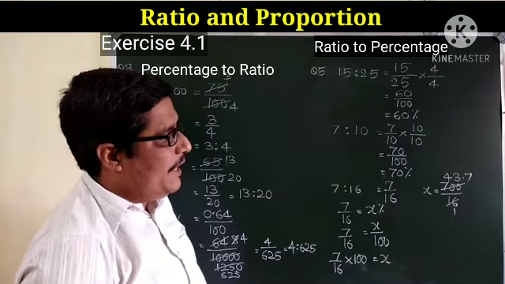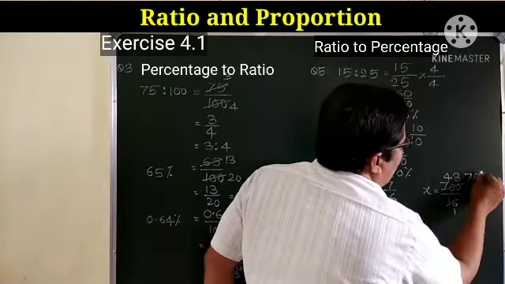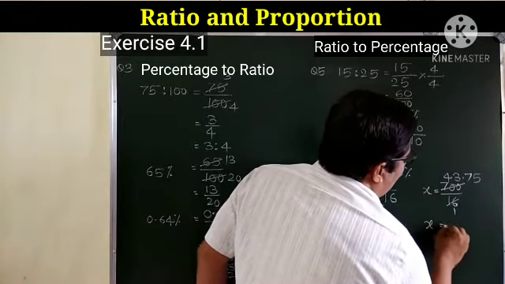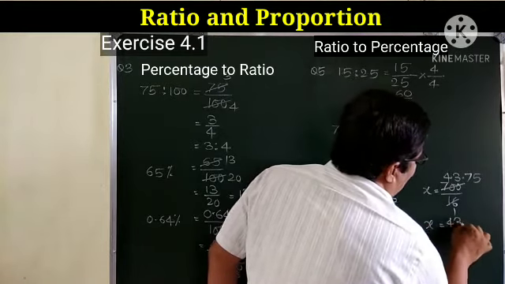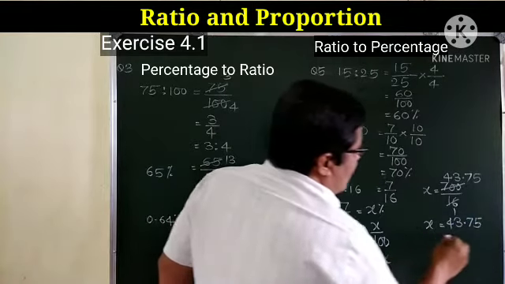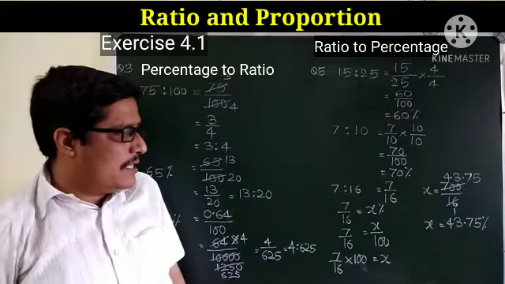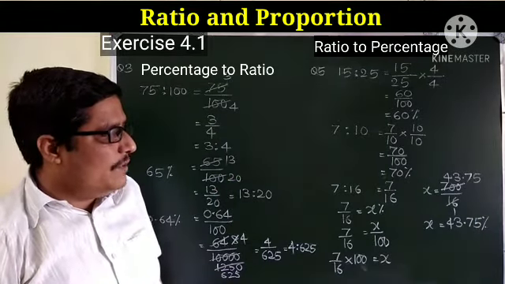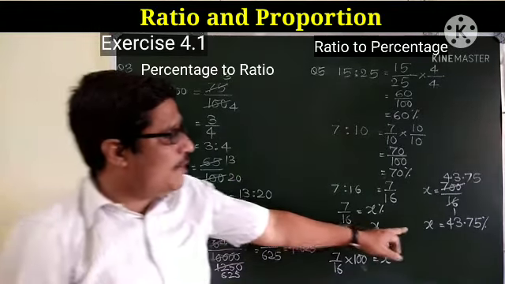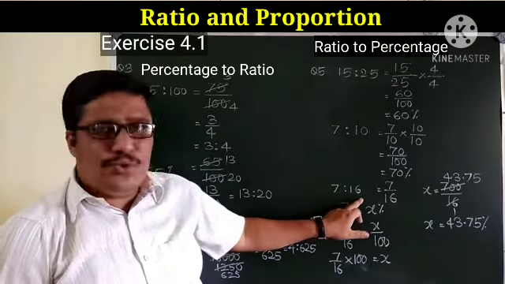Carry 8, 80. 16 5s are 80. So x is equal to 43.75. That means it is in percentage. This value will be in percentage. So in this way, this much percent is the ratio 7:16.